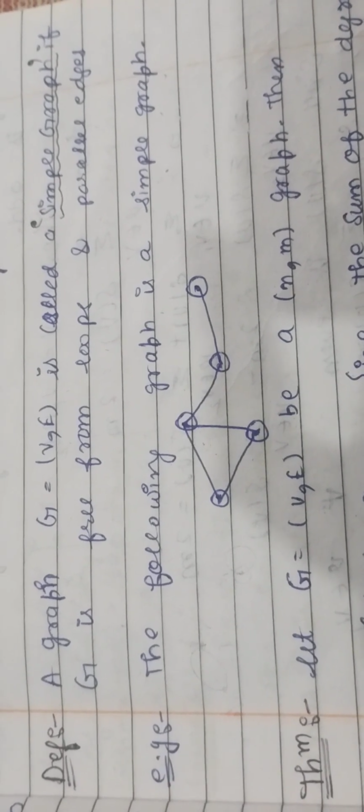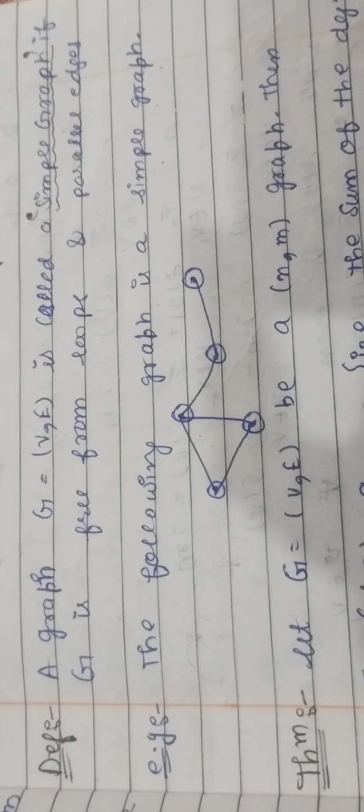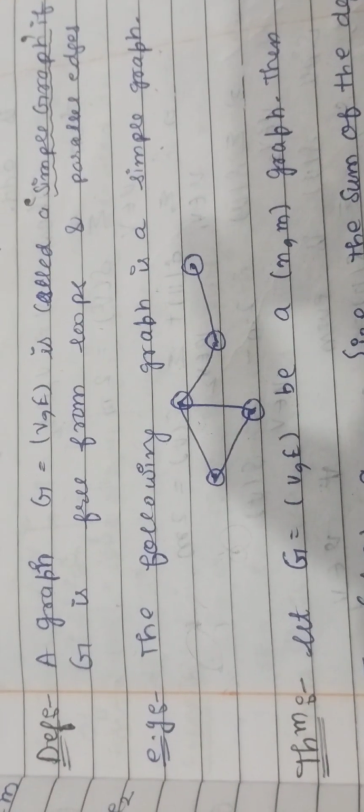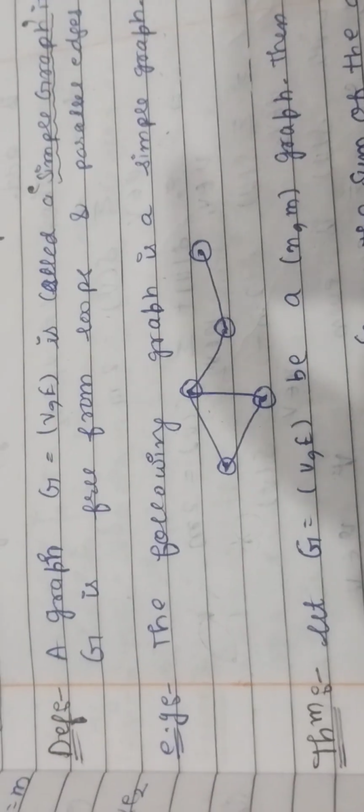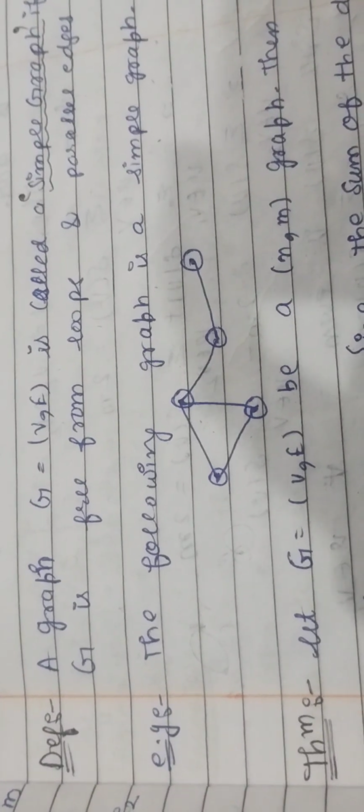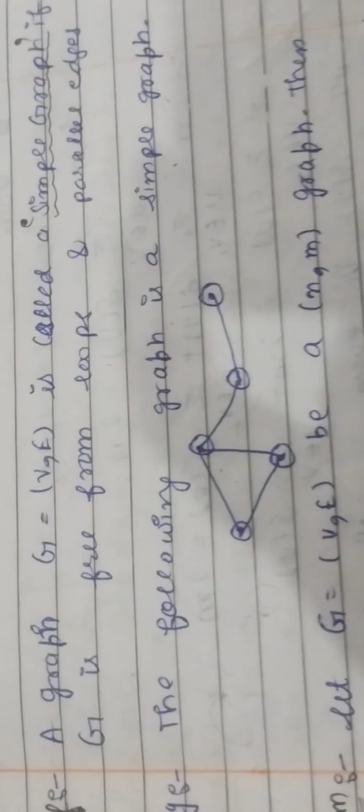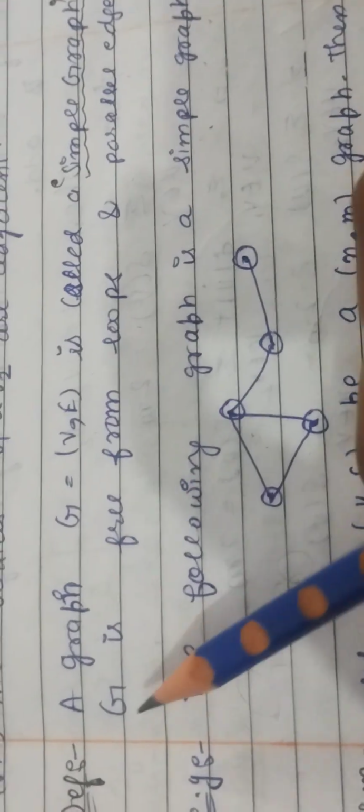Today this is the second lecture of Advanced Discrete Mathematics, Unit 3. In the previous video, we discussed the graph and basic terminologies of the graph. In this video, we talk about what is a simple graph.